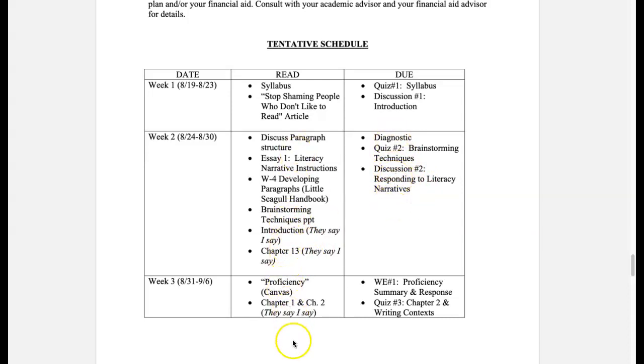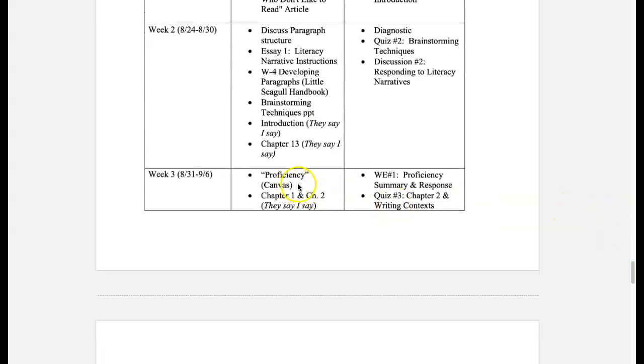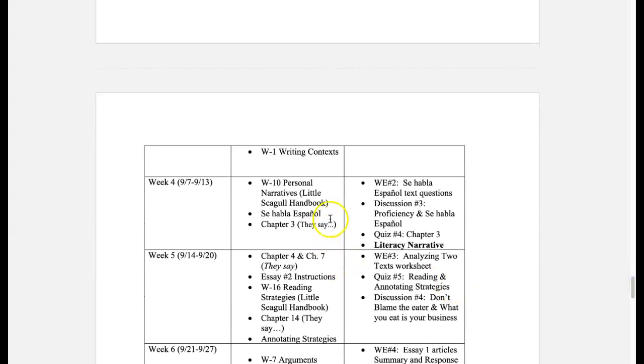So as you can see, I do list everything that you have to read, and I even mention from which book it is. So if it says They Say, I Say, that means it's from that textbook. If I write down the Little Seagull Handbook, then it means it's from that handbook. And if it says Canvas, then it probably means that you can find it as a file or as a link. And if I don't include anything, like for example, Se Habla Español, I didn't include anything, that means it's on Canvas. So if you don't see anything next to the reading title, then it means that you can find it on Canvas. Okay?